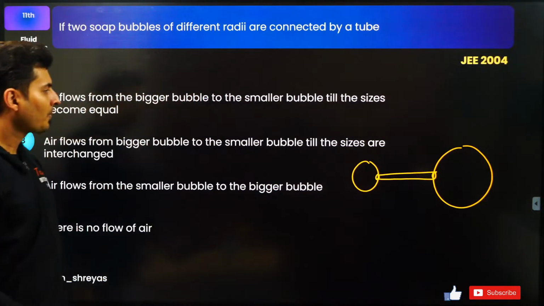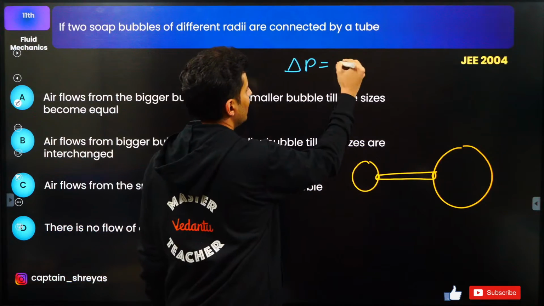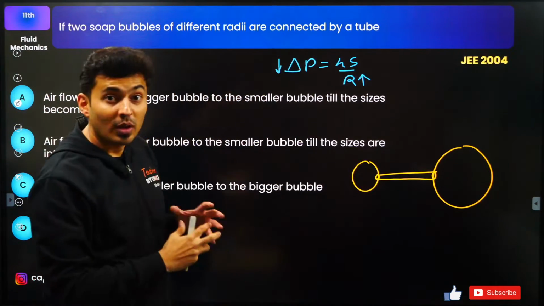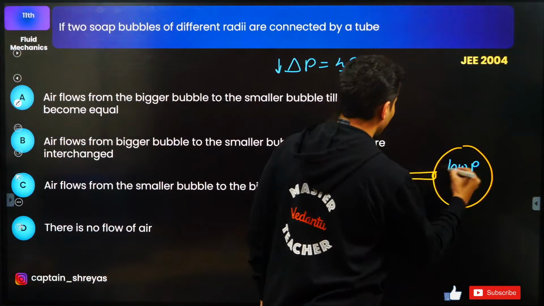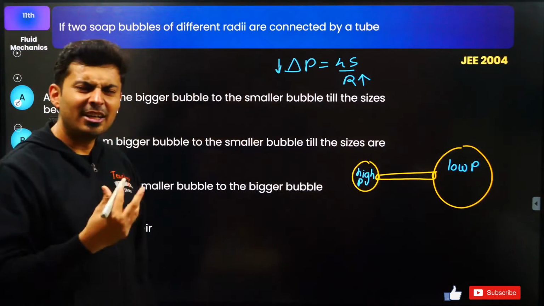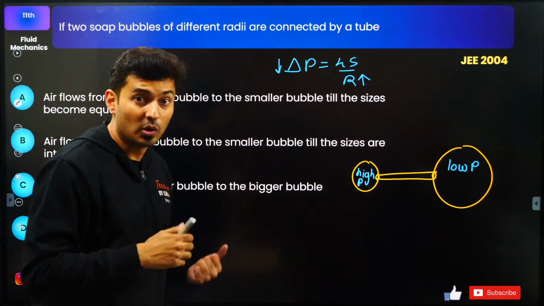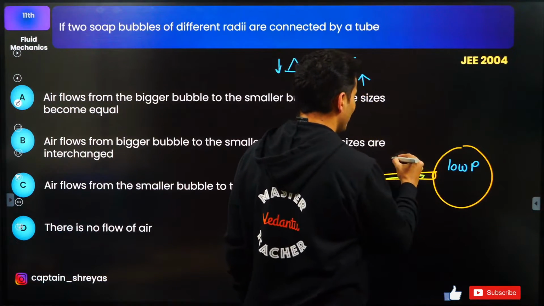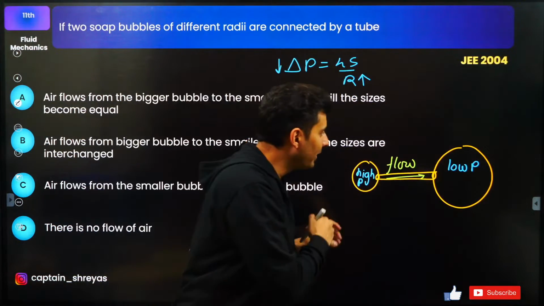That's how it works. Okay, so the formula that one needs to use is delta P is 4S by R. The one which has more radius has less pressure. So actually, this one is at low pressure and this one is at high pressure. And where does air flow, guys? From low pressure to high pressure or high pressure to low pressure? Obviously from high to low, right? So this is how the air will flow, from high to low. So it goes from smaller to bigger.